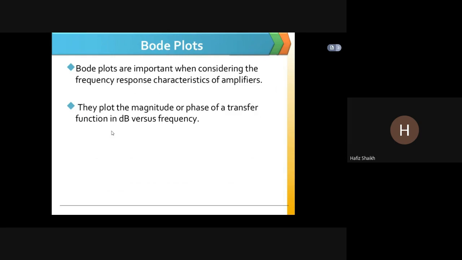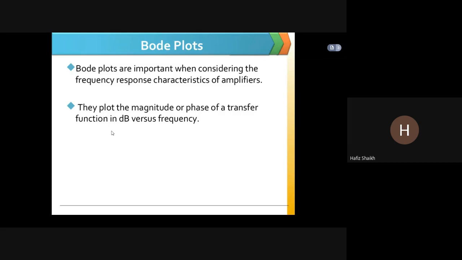Now talking about Bode plots. Why are we seeing Bode plot? It's not that we are studying control systems over here. Bode plot is the measure to see whether the particular filter is working according to our desired frequency or not.